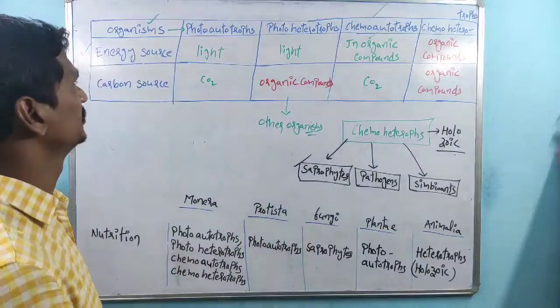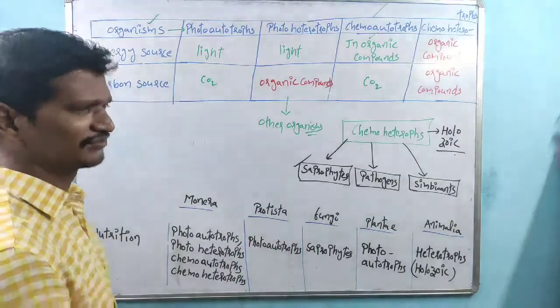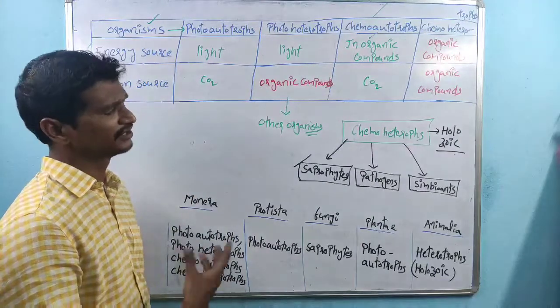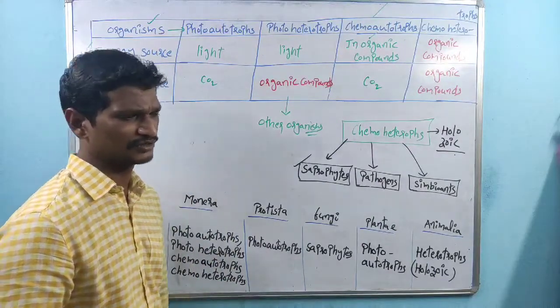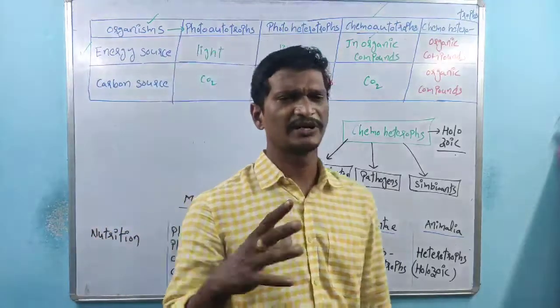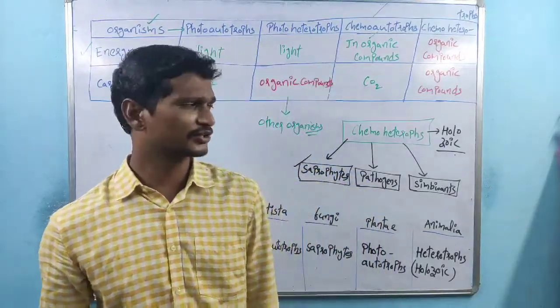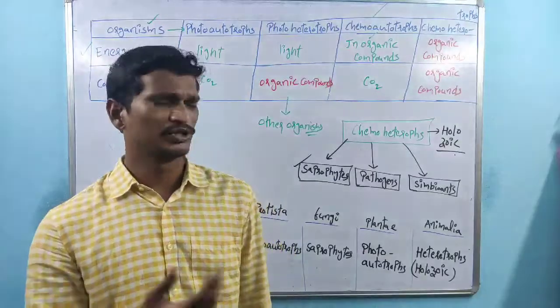So that is about nutrition within the different kingdoms. This is the explanation based on the 5 kingdom classification system. Majorly based on 5 characters, the total organisms are classified here. Next we'll discuss the Monera kingdom.